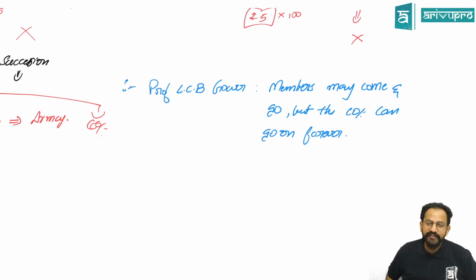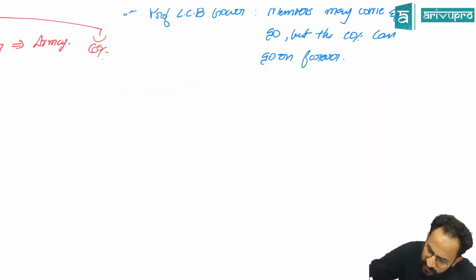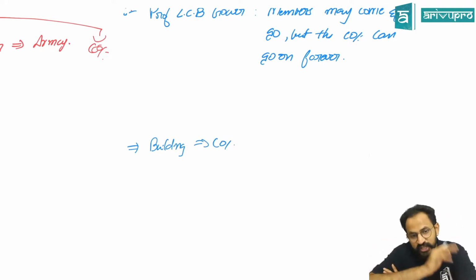Now I'll have a second question. All of you should participate. Come on, guys. Now, all the 10 shareholders were sitting in a building. Sir, what is this building? This building is nothing but the company itself. The company owns a hotel. So they were sitting in the hotel.